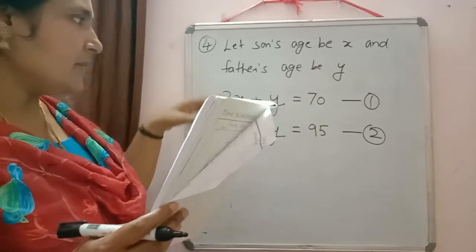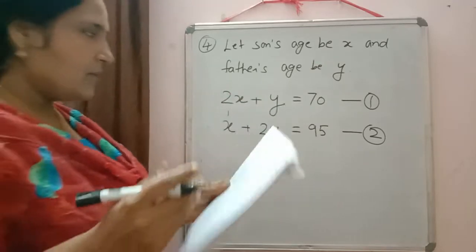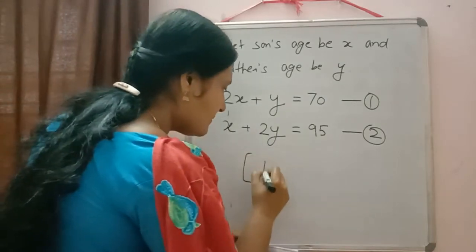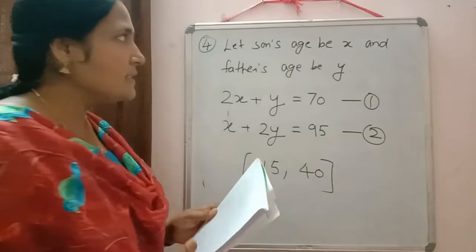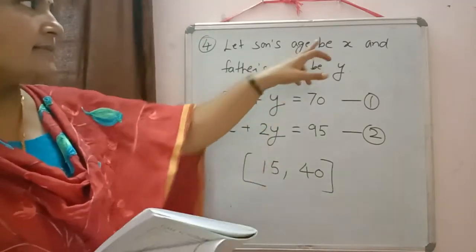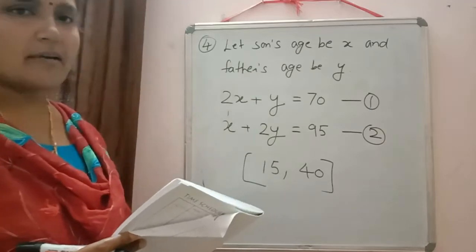And I think you can solve these two equations. So when you solve, you will get the answer as 15 and 40. So whose age is 15 years? Yes, son's age is 15 years and father's age is 40 years.